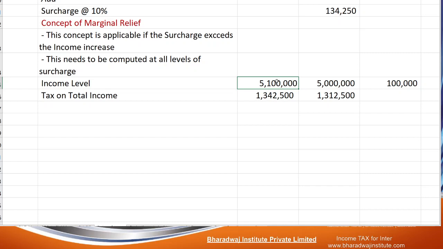More than 10 lakh, 41 lakh is there, at 30%. You will get this.